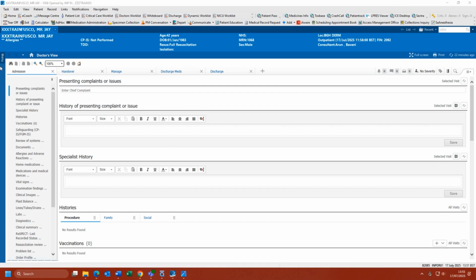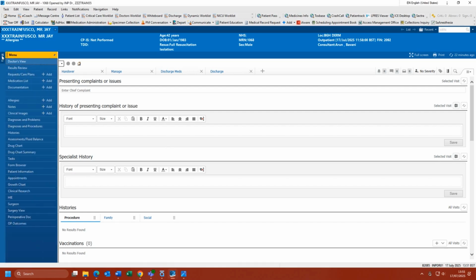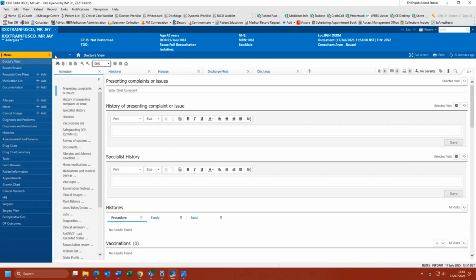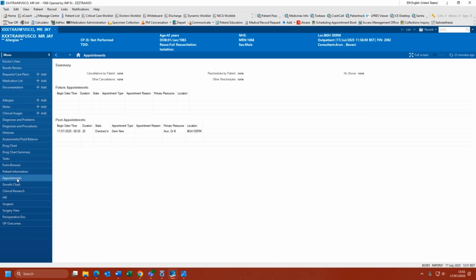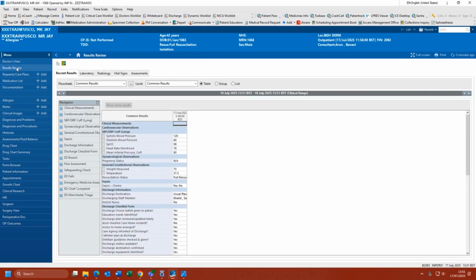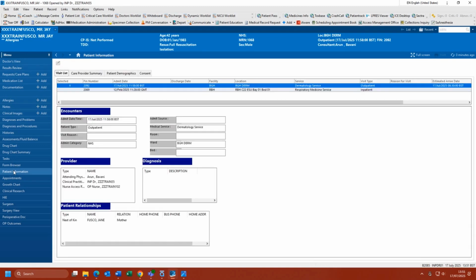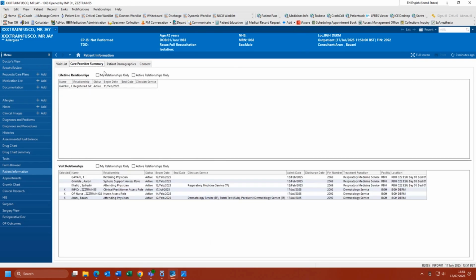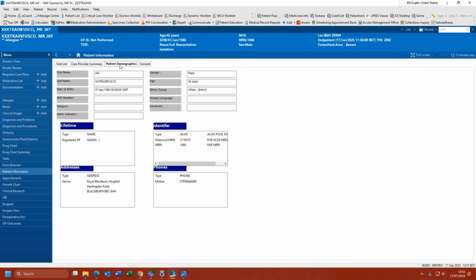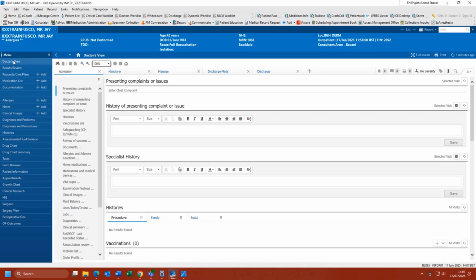On the left of the screen, you will find what we call the blue menu. Hover over this to view and click the pin icon, so this remains on screen. Here you will find lots of useful information regarding your patient, including past and future appointments, which shows any outpatient appointments the patient has. Results Review, which gives you a quick look at recent radiology results and nursing assessments, and also patient information, which will include the encounter details, GP details, and also next of kin. To get back to the main screen, select Doctor's View.